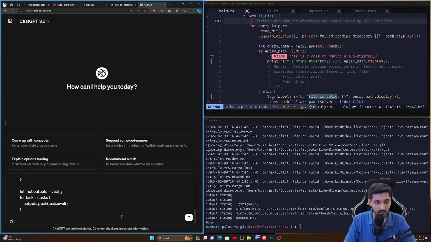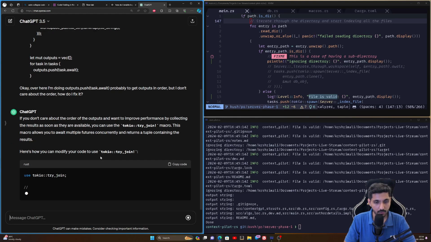Okay. Over here, I'm doing outputs.push, task.await, probably to get outputs in order, but I don't care about the order. How do I fix it?